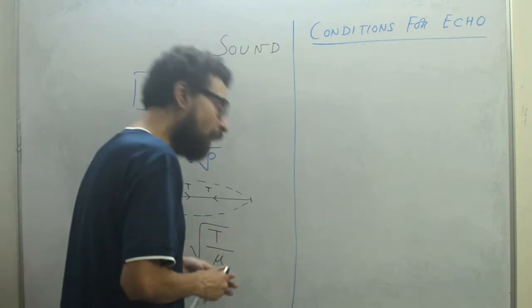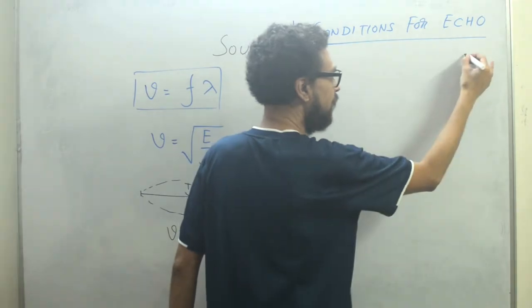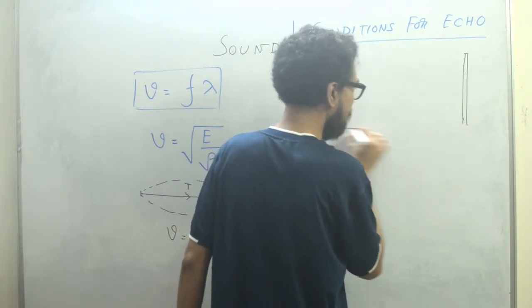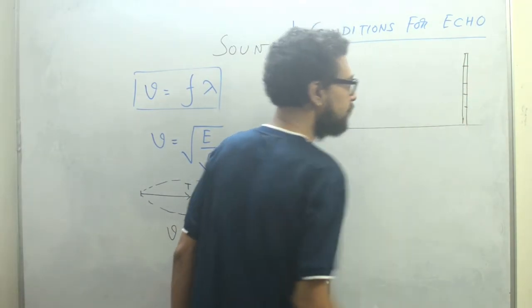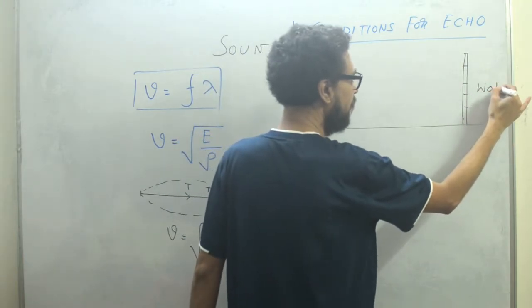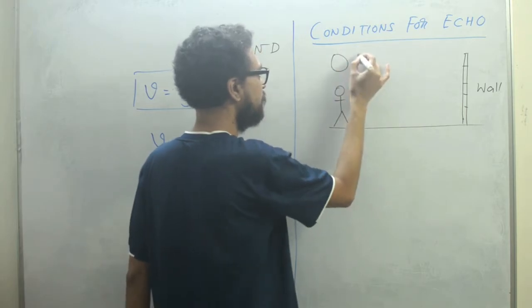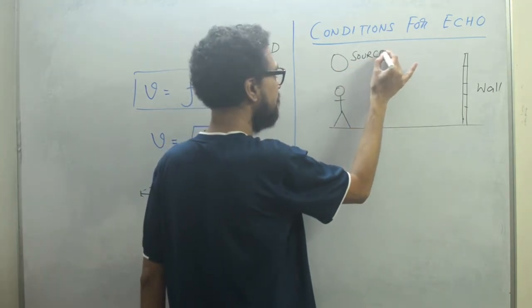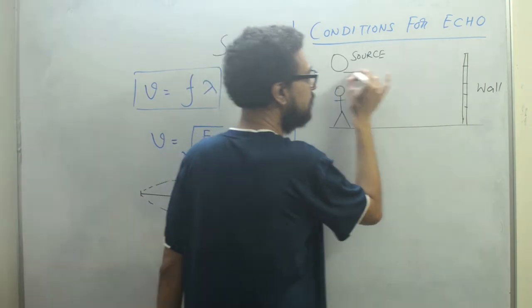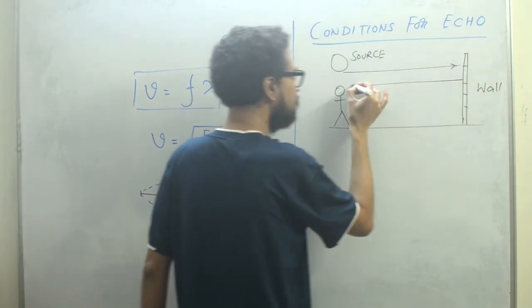Anyway, let us think. Suppose we have a large reflector, a wall, and this is the ground. There is a listener standing, and there is a source emitting the sound, which goes and comes back.